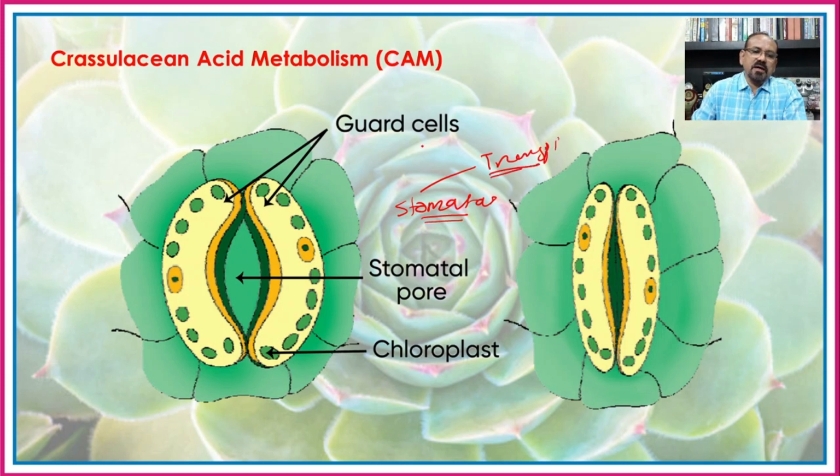Means the stomata are used for two different types of processes, that is gaseous exchange, which includes the absorption of carbon dioxide and oxygen, and also the release in the different processes.